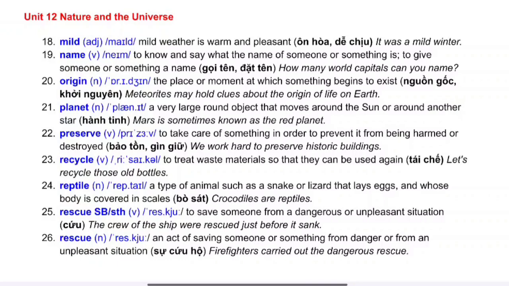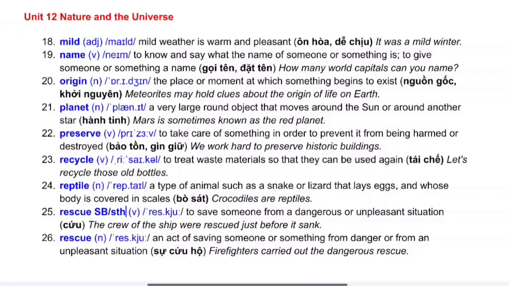19. Name. Verb. It is to know and say what the name of someone or something is. Second, to give someone or something a name. Example, how many world capitals can you name?